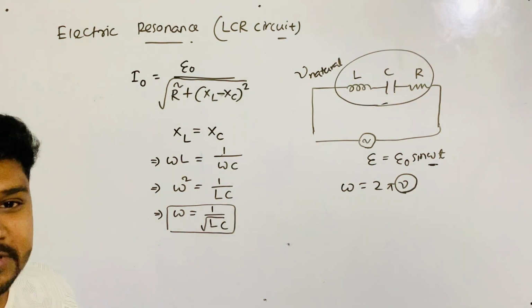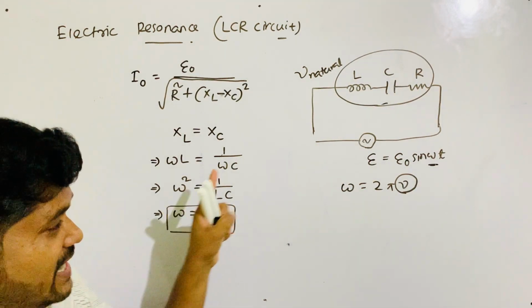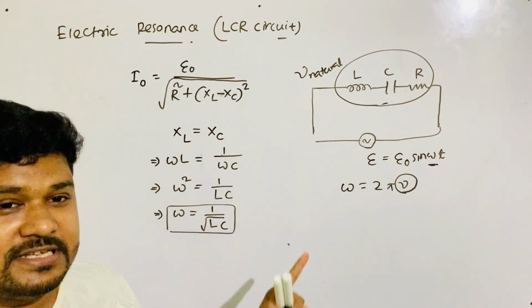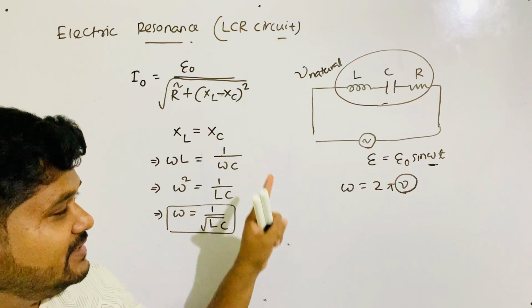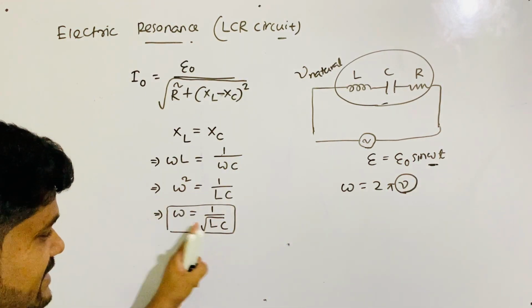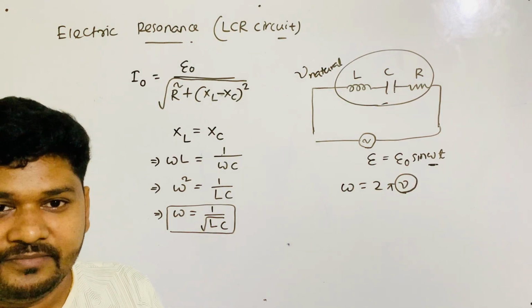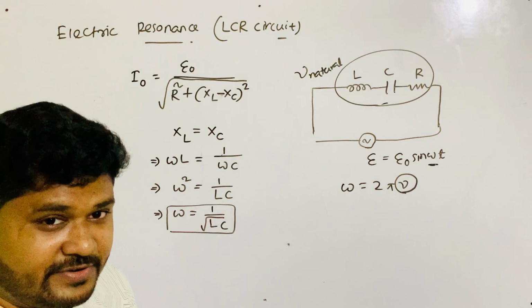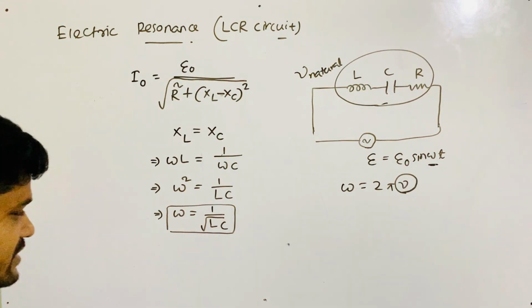This is the natural frequency formula, which should match the forced frequency. Then resonance happens, and the current oscillates with maximum amplitude. This is not exactly frequency, it is angular frequency, but sometimes we call it frequency.